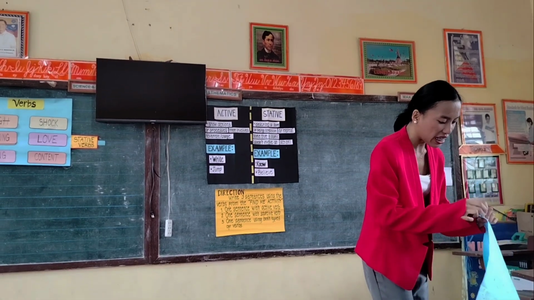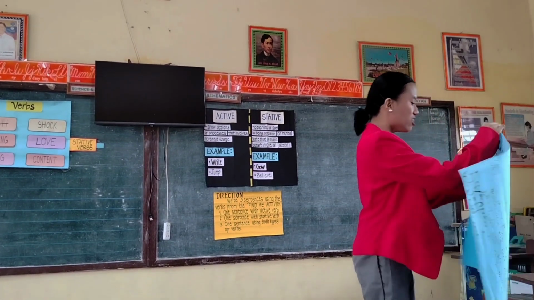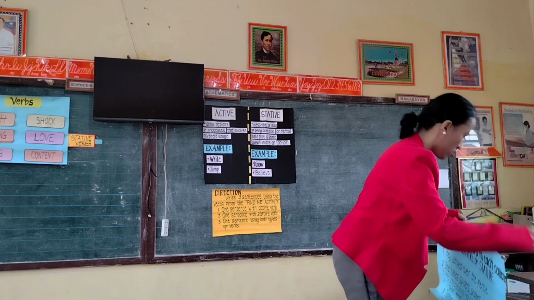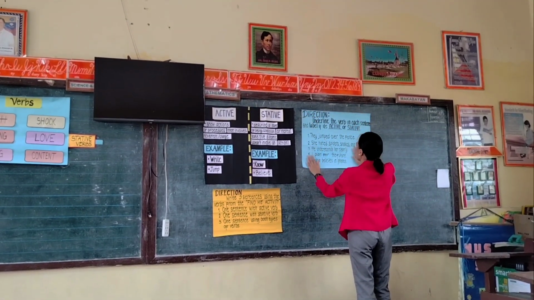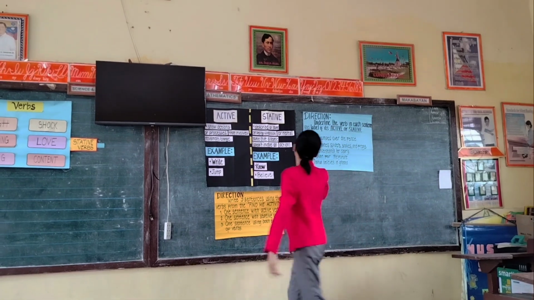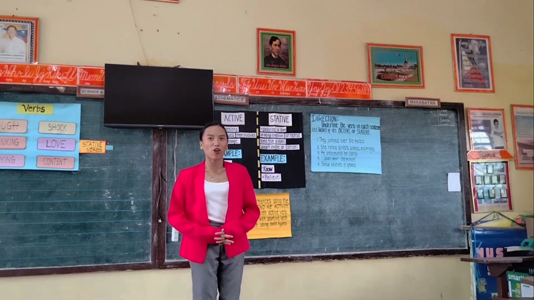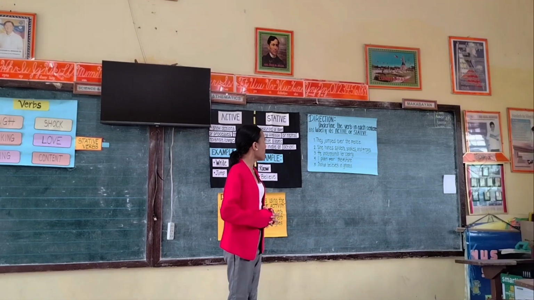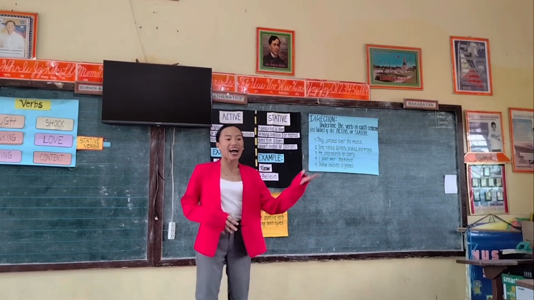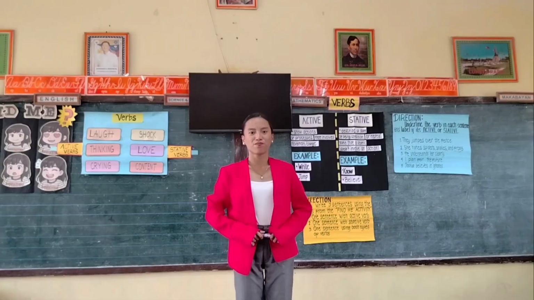I know it will be easy for you because now you understand our topic. On the 1/2 crosswise of paper, underline the verb in each sentence and label if it's active or stative.